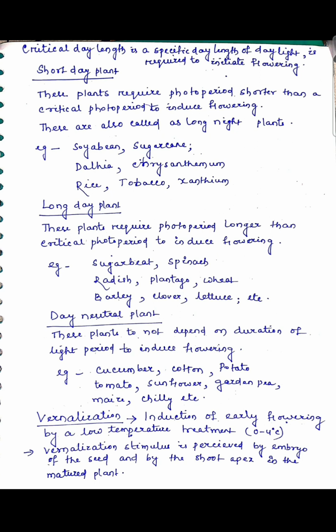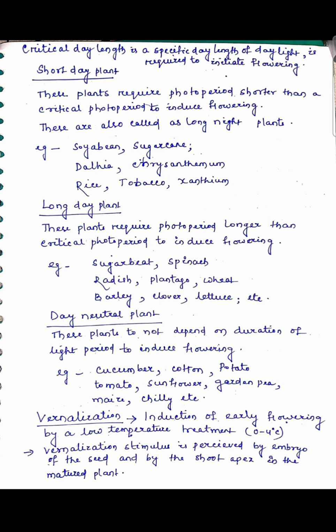Next is vernalization, the chilling treatment or low temperature treatment to a plant for inducing early flowering. The vernalization stimulus is perceived by the embryo of the seed and by the shoot apex in the matured plant. We can also apply gibberellin instead of vernalization treatment to induce flowering.